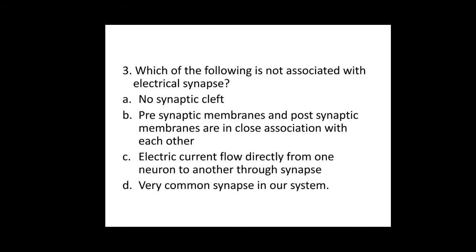Third question, which of the following is not associated with electrical synapse? Option A, no synaptic cleft. Option B, presynaptic membranes and postsynaptic membranes are in close association with each other. Option C, electric current flows directly from one neuron to another neuron through the synapse. Option D, very common synapse in our system.